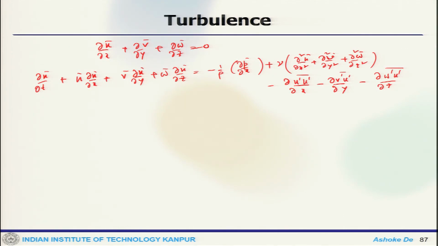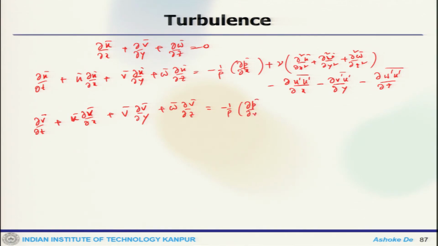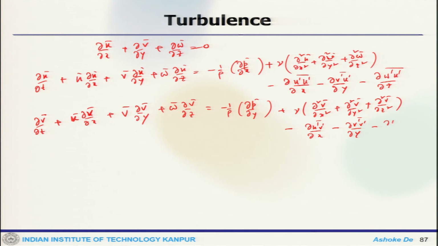Similarly, we can write it for y momentum, and that is del v by del t plus u del v by del x, v del v by del y, w del v by del z equals minus 1 by rho del p by del y plus nu times del 2 v by del x 2 plus del y 2 plus del 2 v bar by del z 2, minus the Reynolds stress terms by del x, del y, del z, and the third one would be the z momentum.